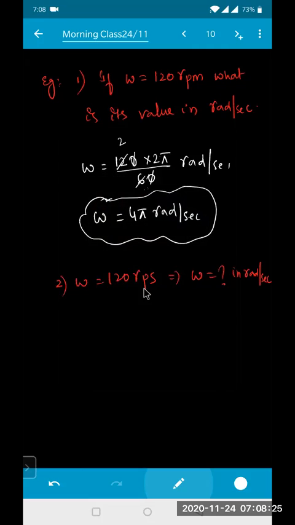Omega is equal to 2 pi into 120 revolutions. 120 into 2 pi radians per second, since it is one second. So it is 120 into 2 pi, that is 240 pi radians per second. So I hope you got an idea related to this.